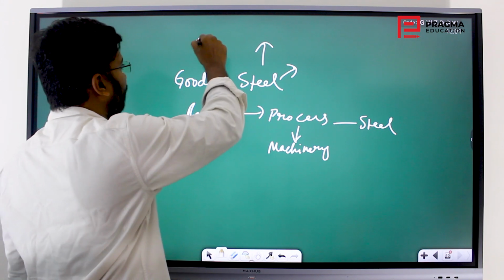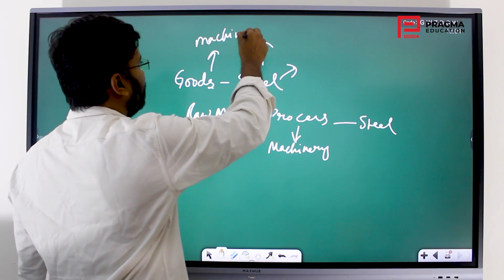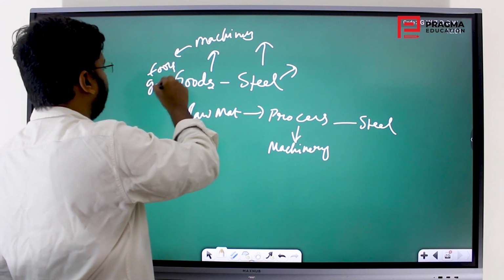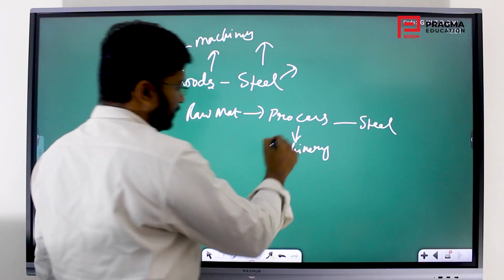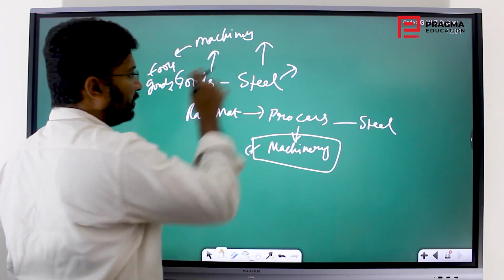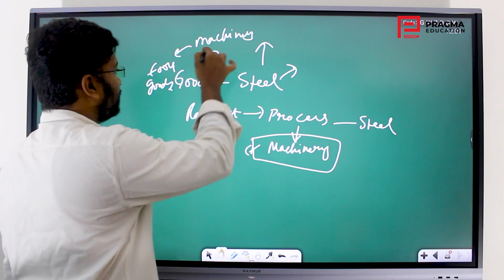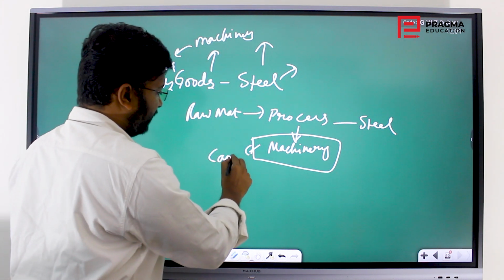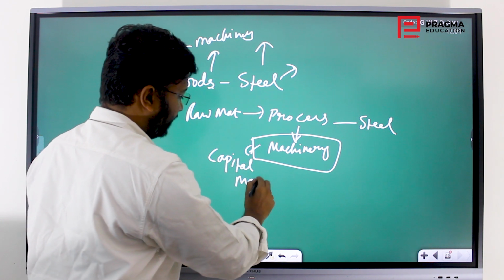Even these goods will have other small machinery which produces other small tools or goods. This machinery is used to produce another major good which is used as a raw material to produce another product. So this machinery will be called capital machinery.